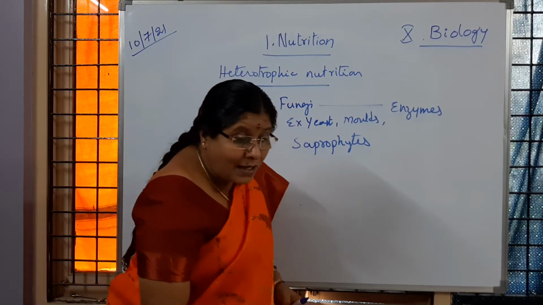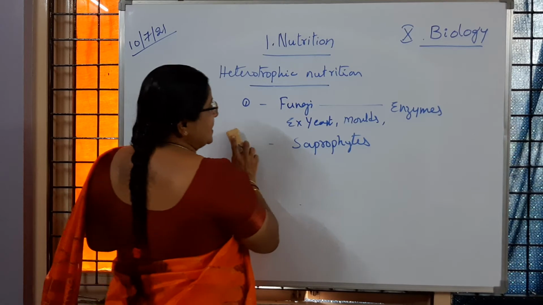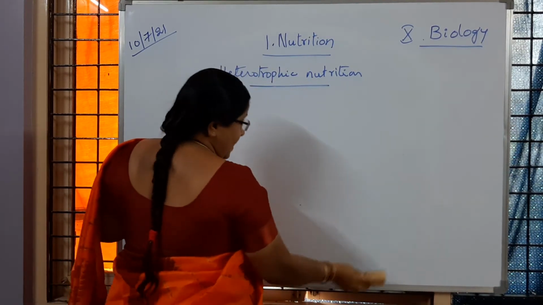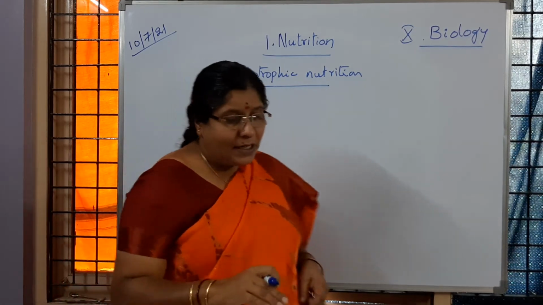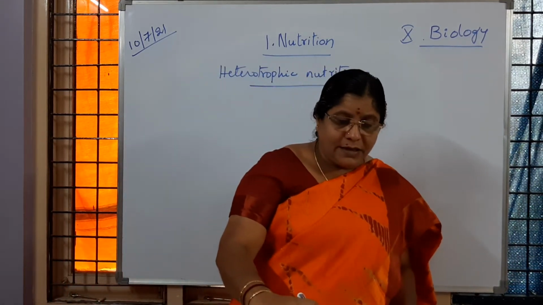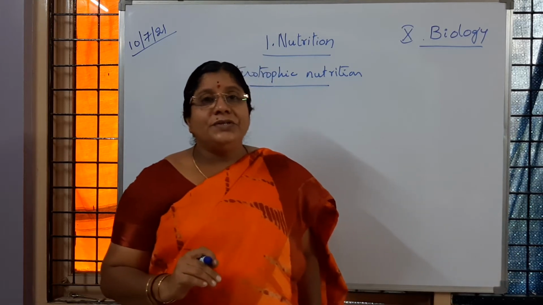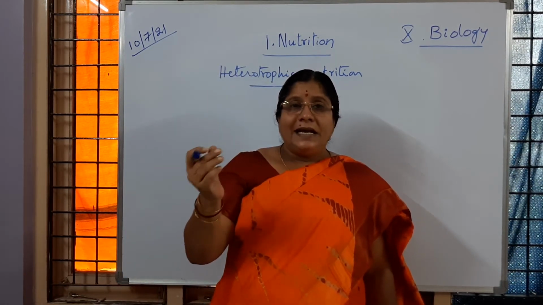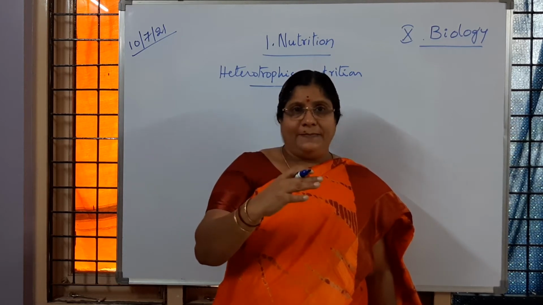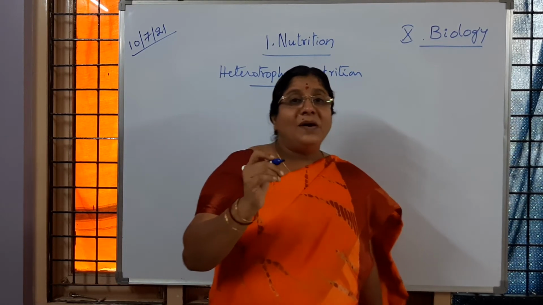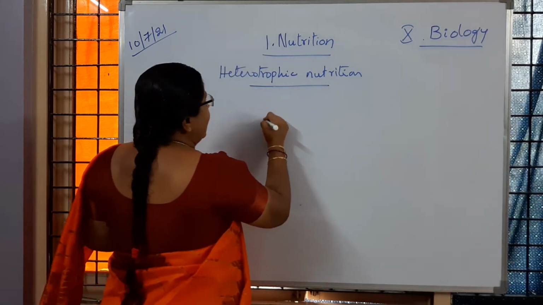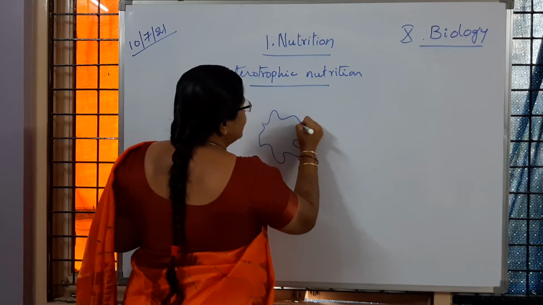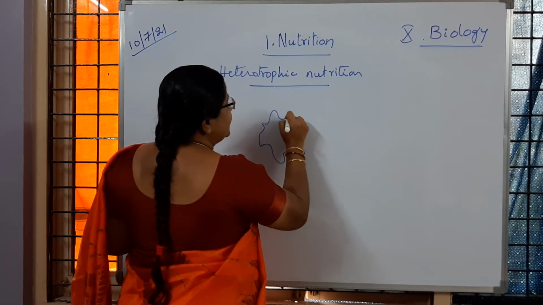Then coming to the next type, you learned about saprophytic nutrition. Now we learn about another type of nutrition. For example, if you take amoeba, what is it going to do? It finds the organic material, and that organic material has to reach its body. With the help of pseudopodia, what is going to happen? Do you know what pseudopodia are?